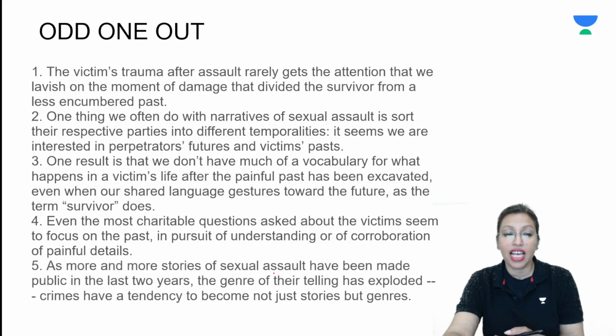Okay. The fifth sentence: as more and more stories of sexual assault have been made public in the last 2 years, the genre of their telling has exploded. Crimes have a tendency to become not just stories but genres.